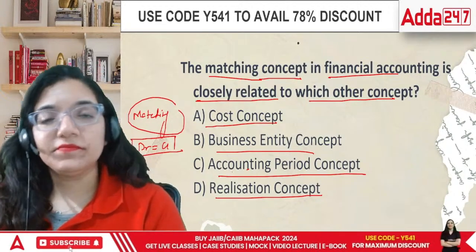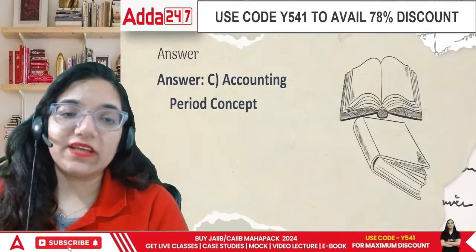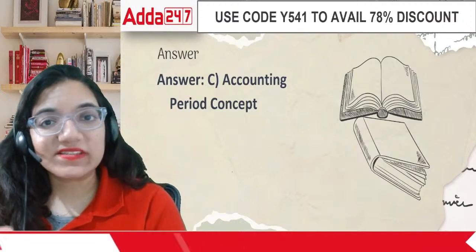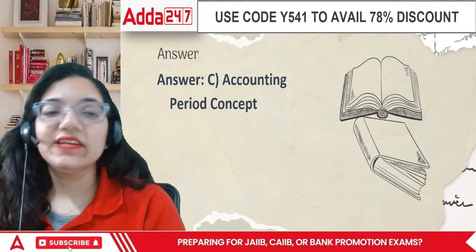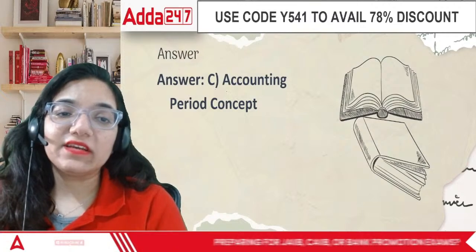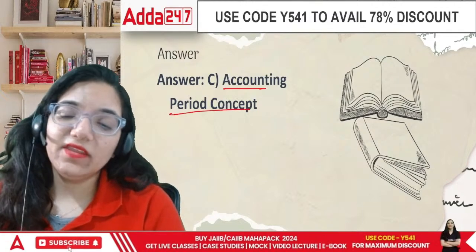So matching concept has its own sibling called accounting period concept because the words this year and this year are common in both income and expenses. Right?